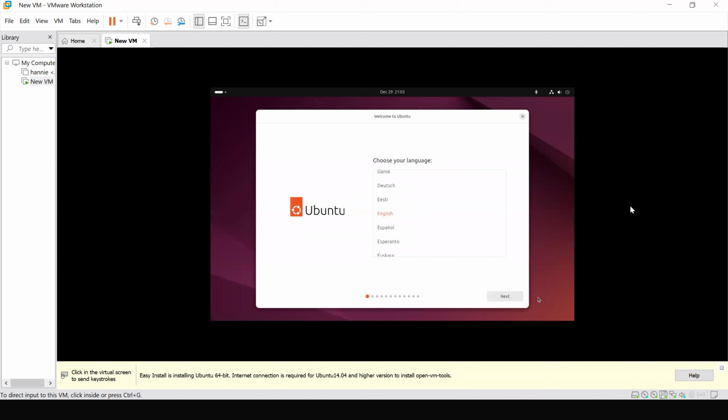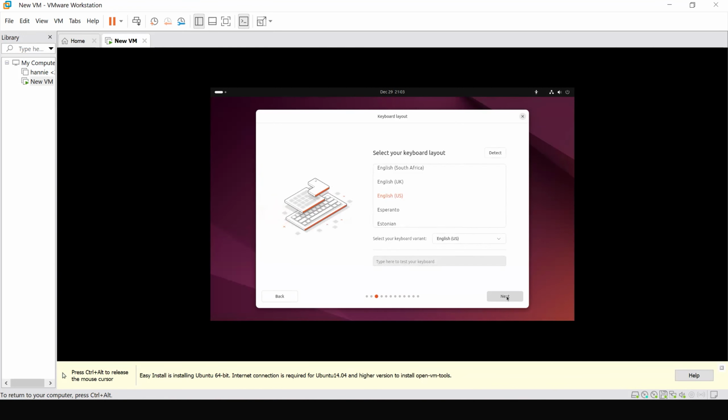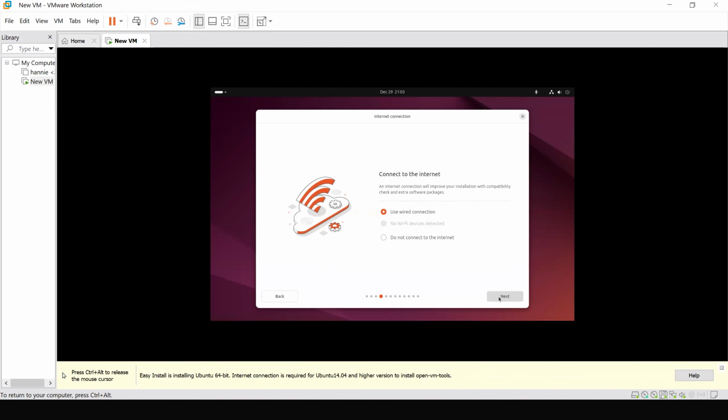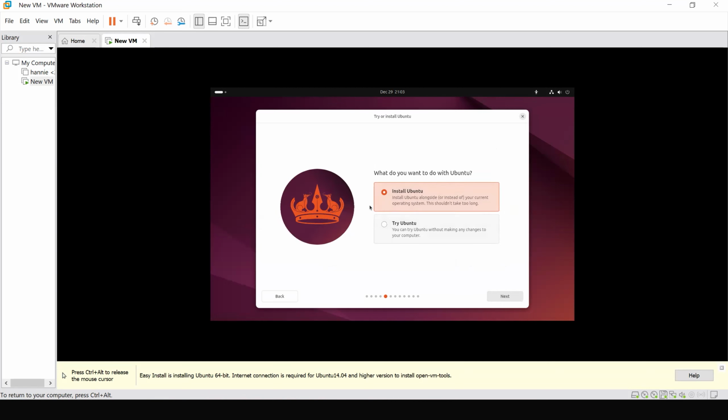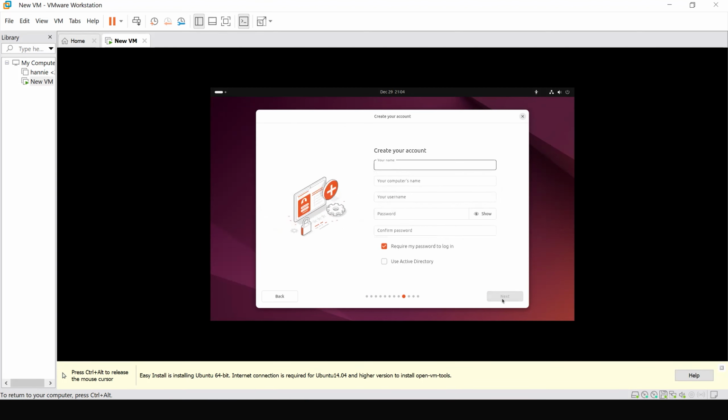Okay, now that our operating system has loaded, we can set up our operating system according to our needs. For example, for the language here, I'll be choosing English, and we set up everything we need. In here, we can install Ubuntu or we can try Ubuntu. I'll just click next for most of this. And we can also create an Ubuntu account, so I will just create one.